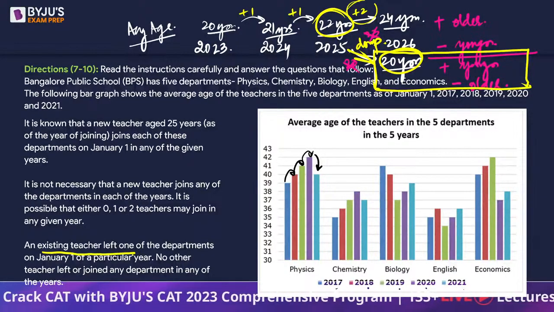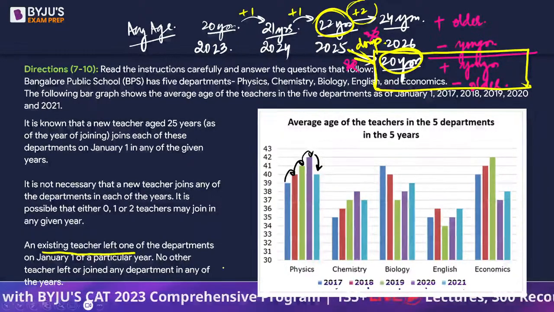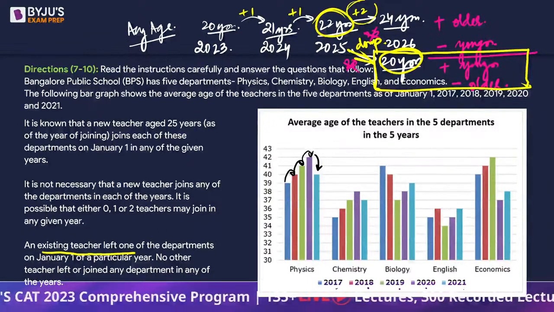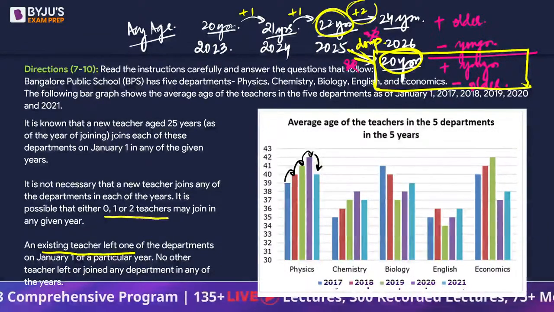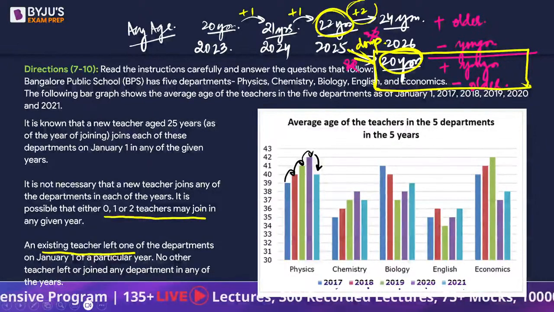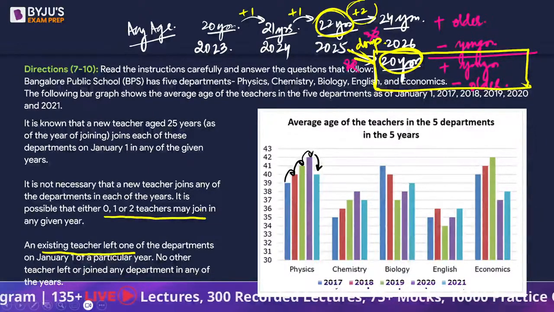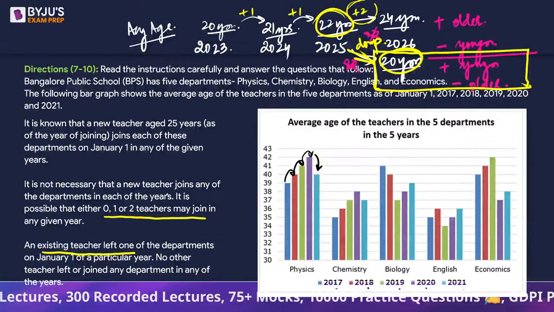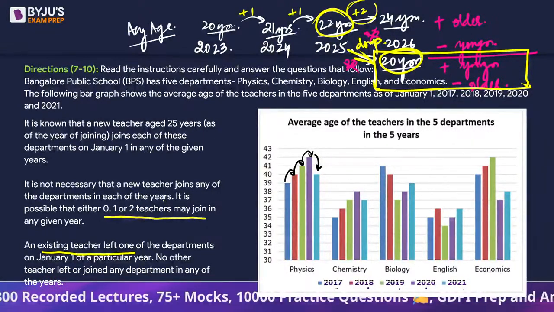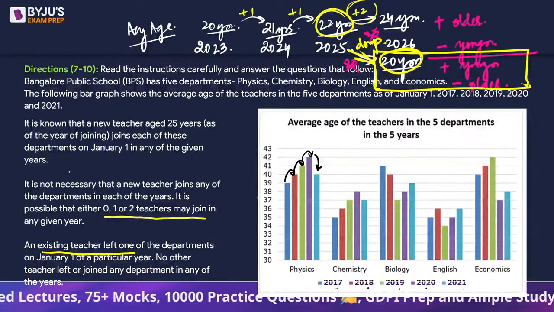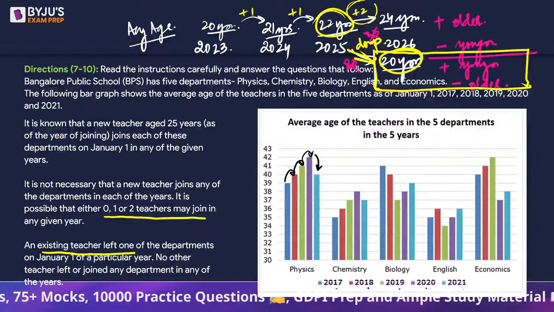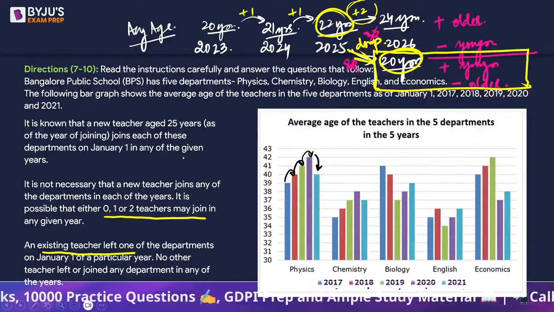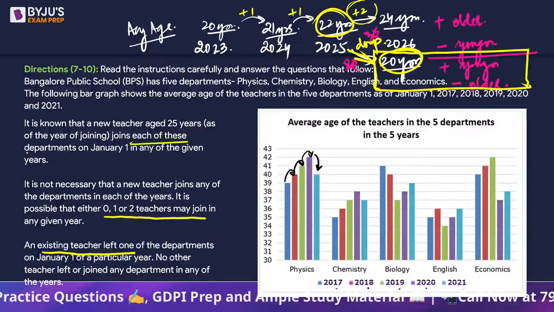One person has left, not in every department, in one of the departments. And maybe 0, 1 or 2 teachers joined in any given year, in each of the departments. Sorry. It says each of these departments, right?